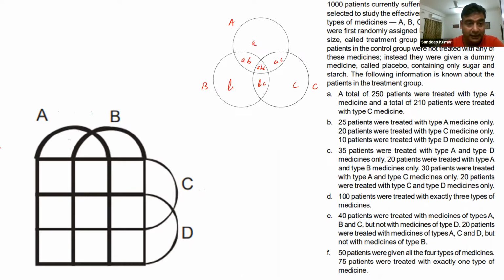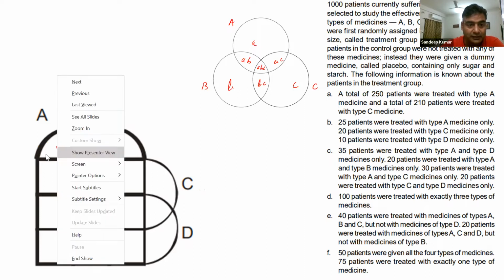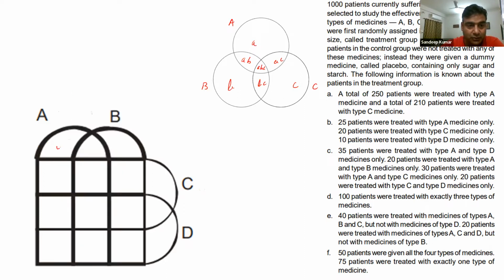So see, this is only A. This is AB. This is B. This is AC. This is ABC. This part is BC. This is C.